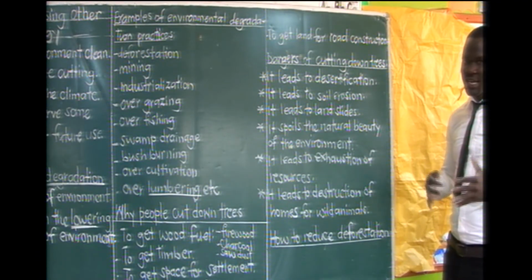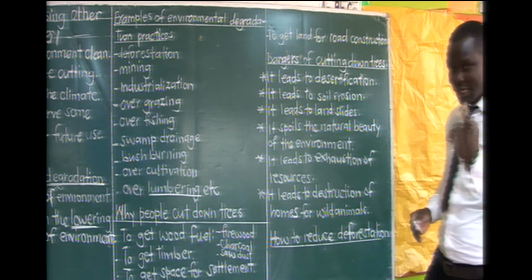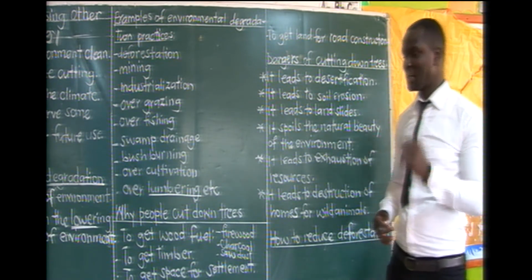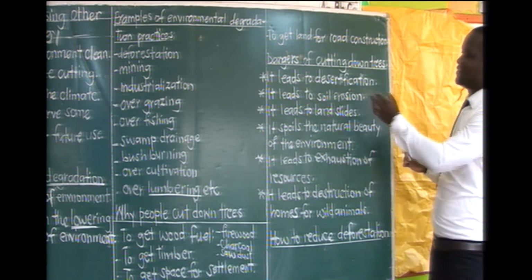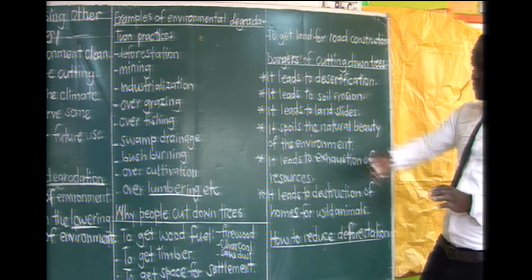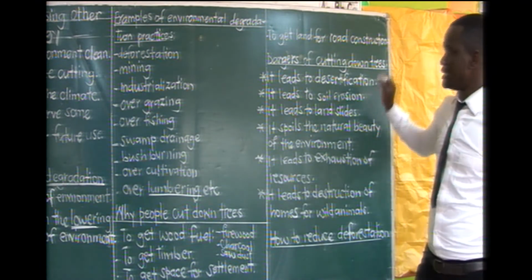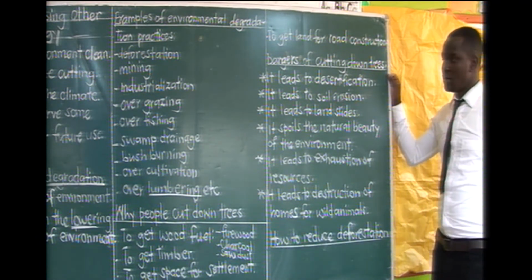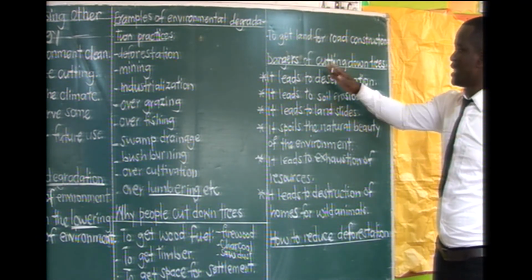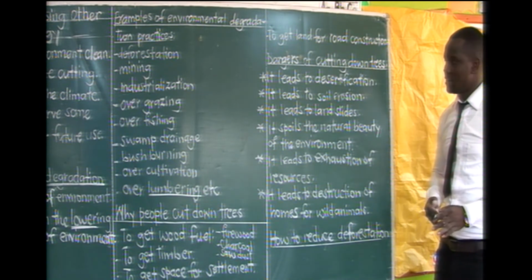And the others that we have not put, and I'm sure you have them which are correct. Next, we have dangers of cutting trees. When people do this, of course they have their reasons. Now there are dangers. What are the disadvantages of cutting down trees?